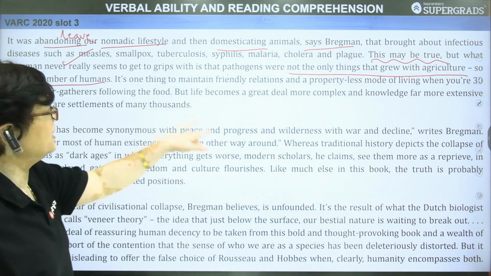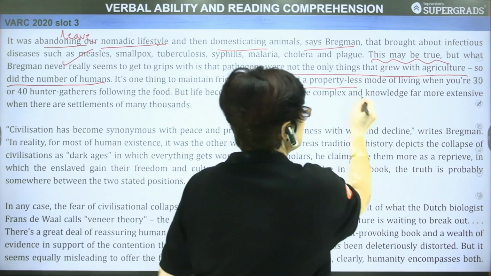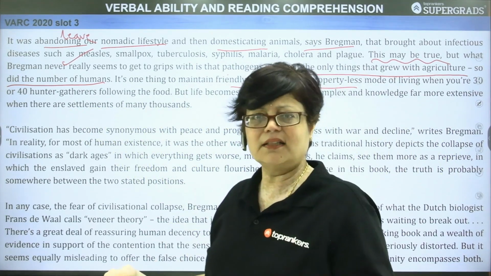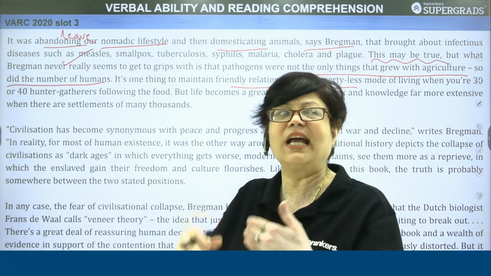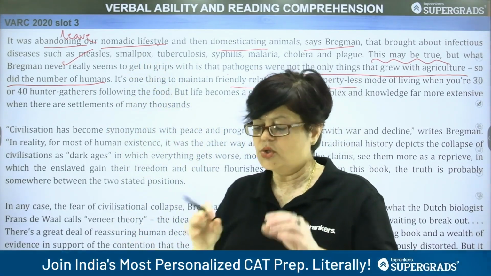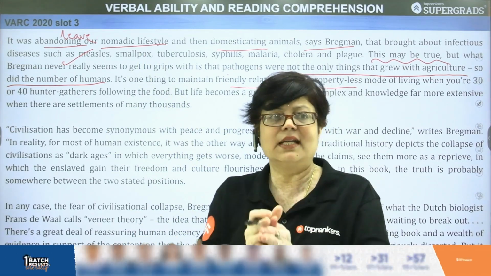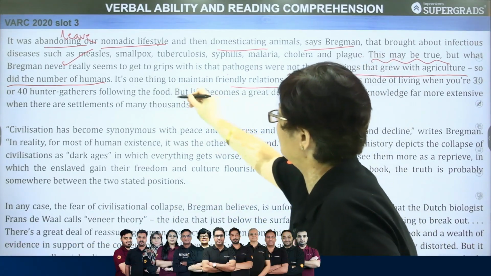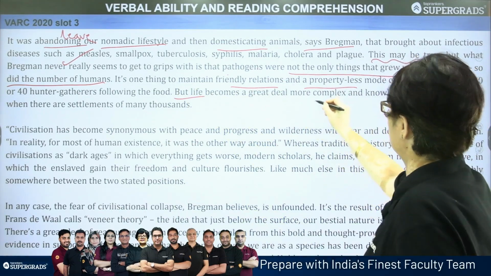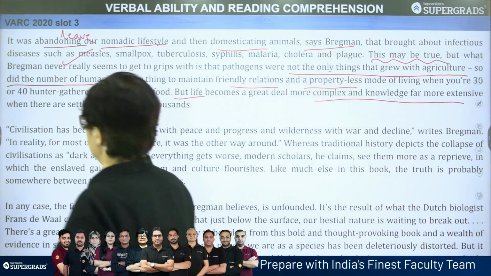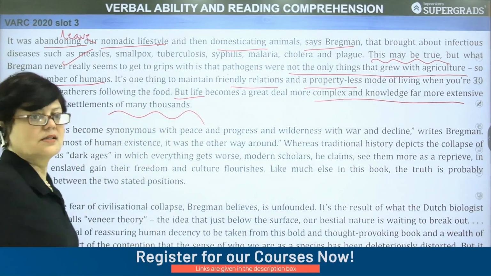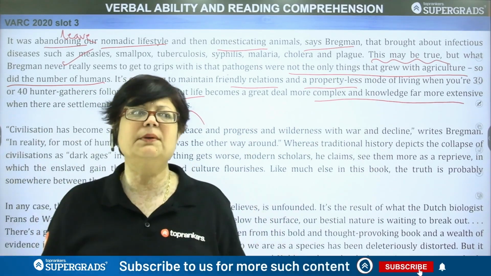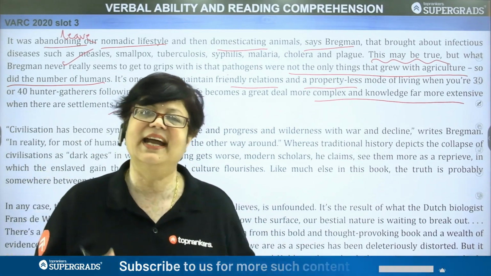It is one thing to maintain friendly relations and a property less mode of living when you are 30 or 40 hunter gatherers following the food. That is another thing, that you are a small group, you are just hunters, you are food gatherers, you are living a nomadic lifestyle, so you only have to pay attention to limited worries or limited uses or limited needs. But it's one thing to maintain this, but ये देखो, life becomes a great deal more complex and knowledge far more extensive when there are settlements of many thousands. So these are the views of the author, that when it is a question of many people who have to live together, then the priorities get changed.